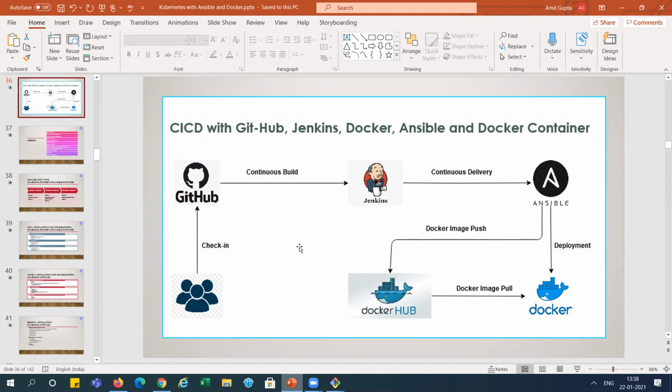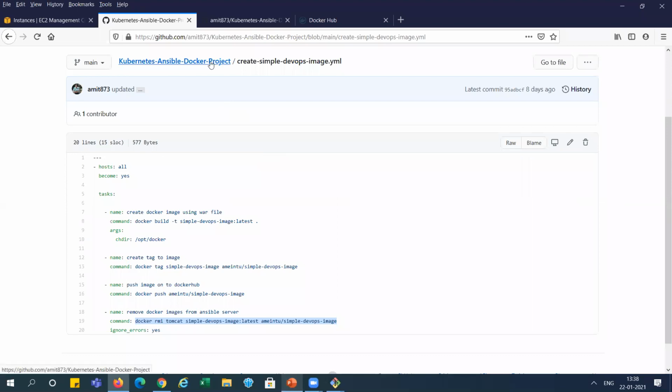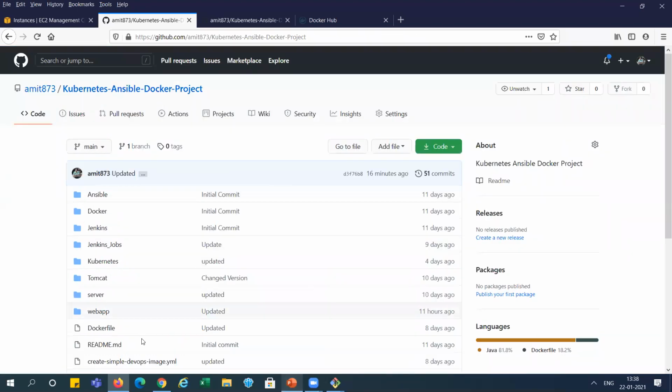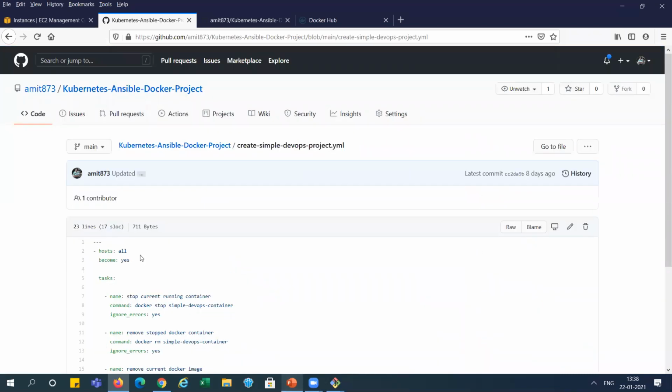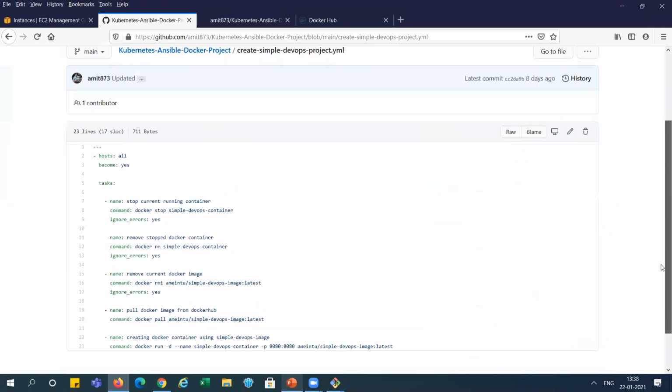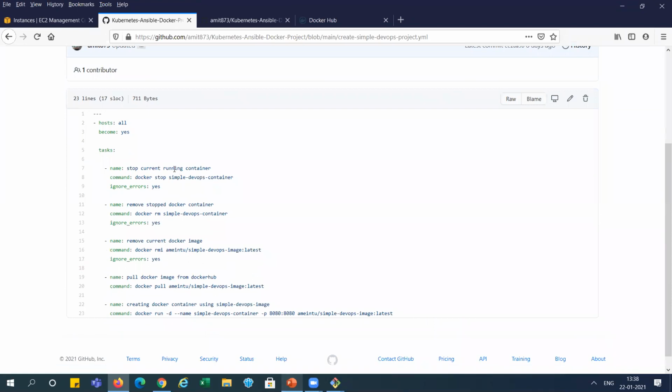So let's see the second playbook, right? The second one, this is create simple DevOps project.yml. You can see here it is hosts: all, and you can see the first one I have parked right now. I will explain it later on.